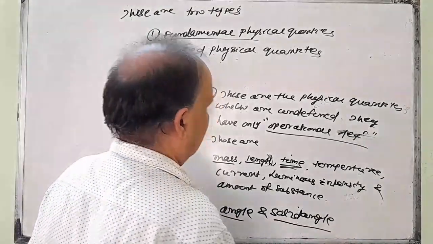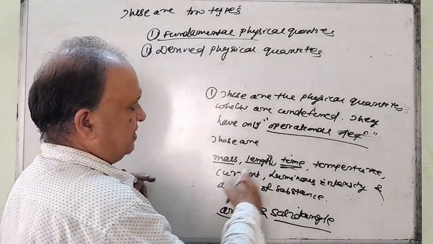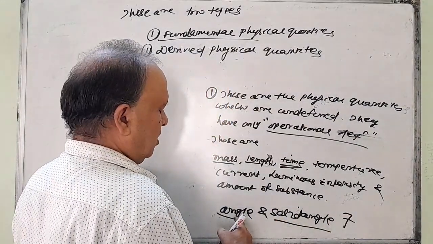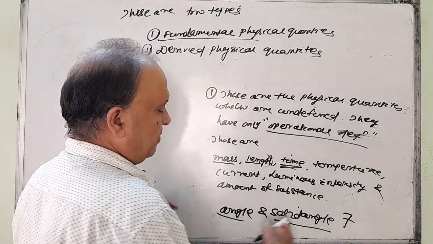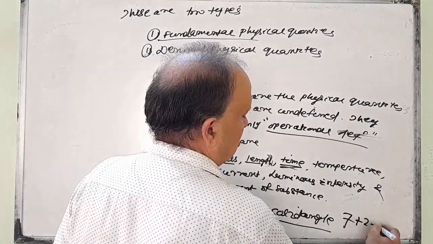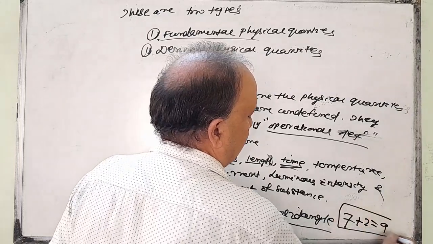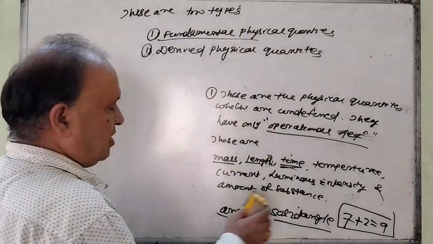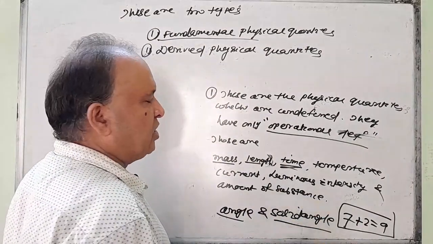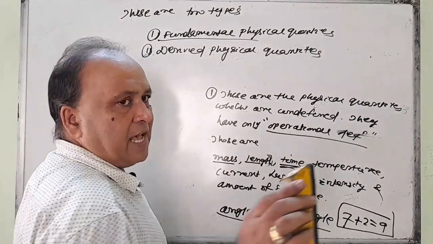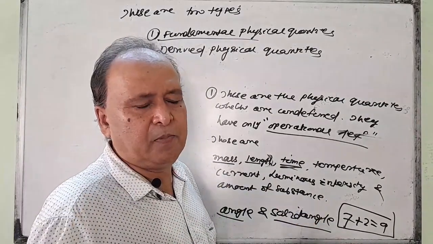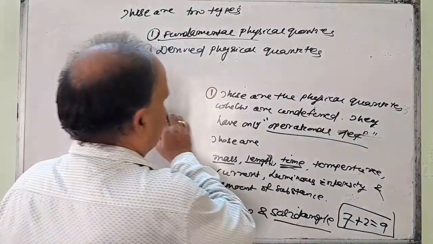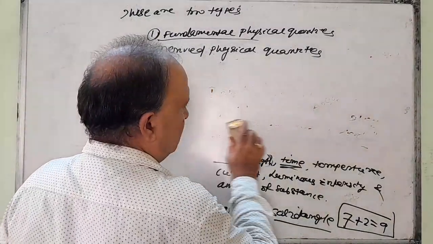Angle and a solid angle. So initially there are 7 fundamental physical quantities, and after there are 2 supplementary fundamental physical quantities. So total fundamental physical quantities are 9 in physics, and these have no definition. If we say they have a definition, they have only an operational definition, but not their actual definition. Okay, you see, these are the fundamental physical quantities.